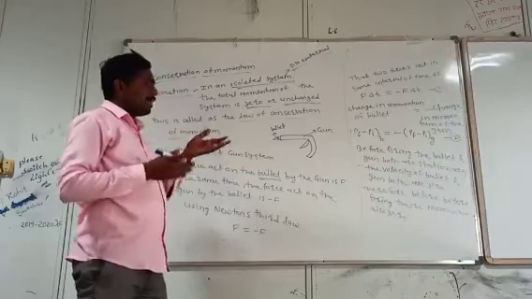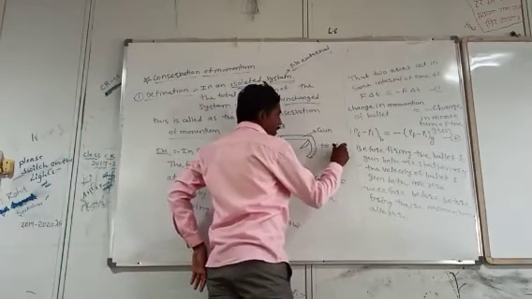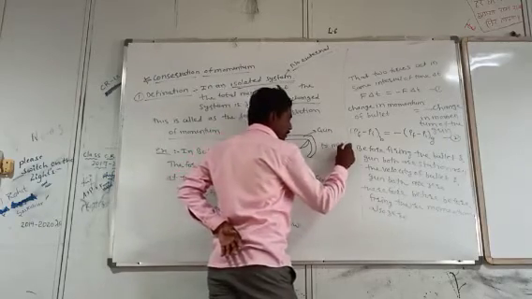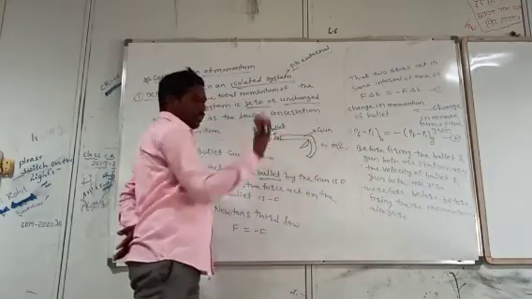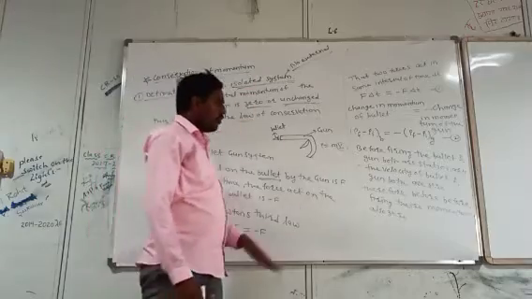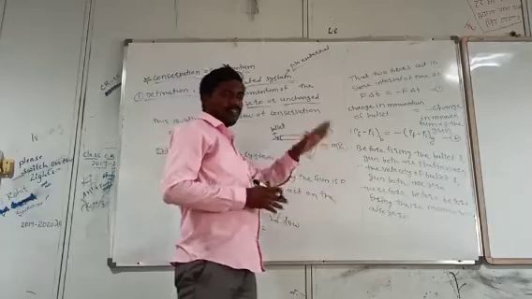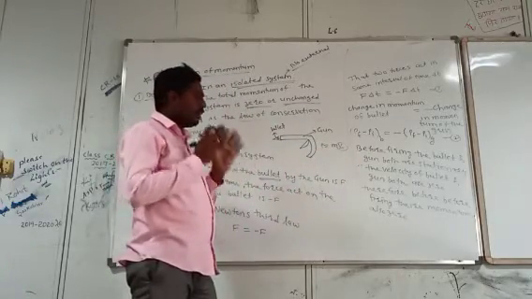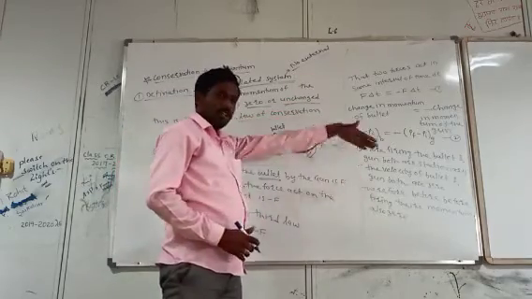What is the formula of momentum? Momentum P is equal to m into v. If velocity is 0, then mass into 0 is nothing but 0, therefore their momentum is also 0. Before firing, the velocity of the gun and the velocity of the bullet are both 0, therefore their momentum is also 0.